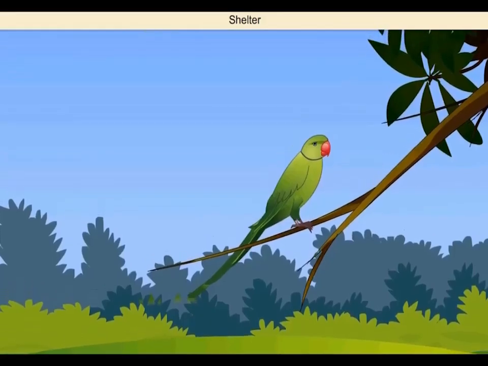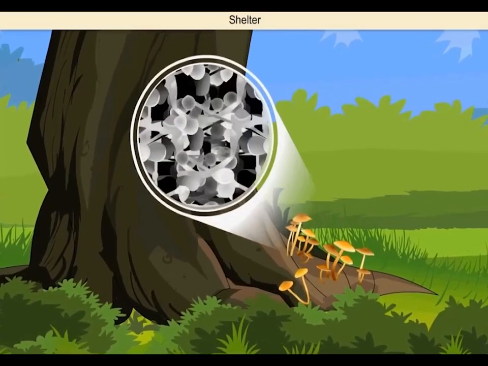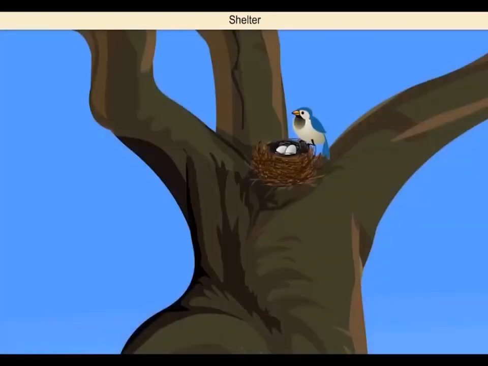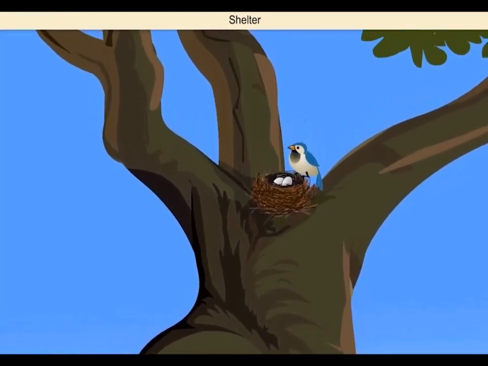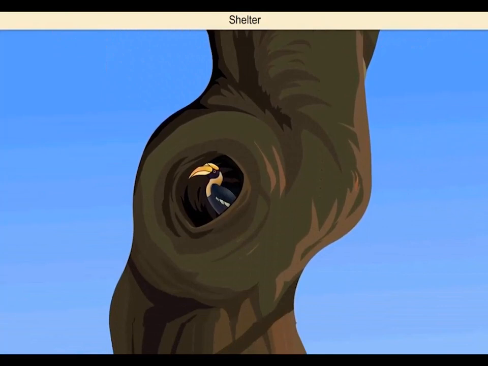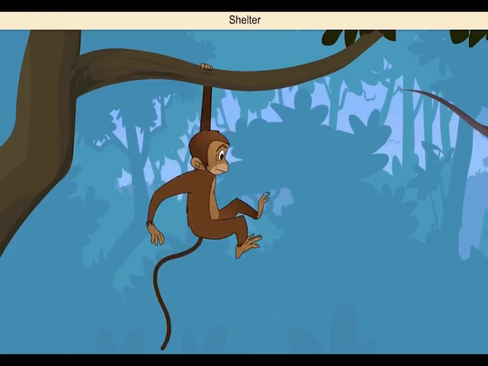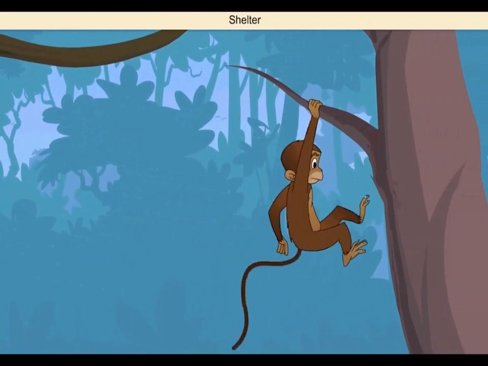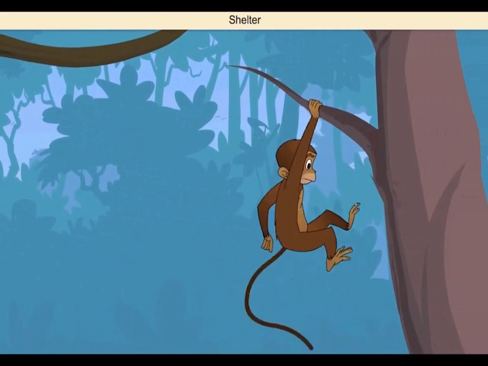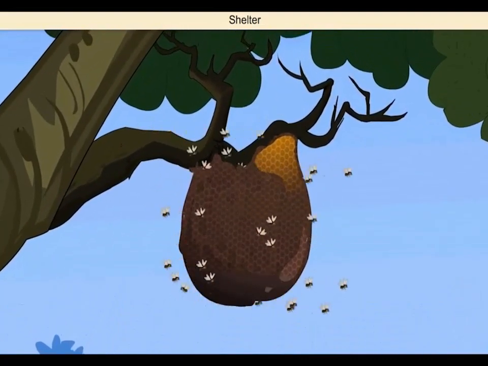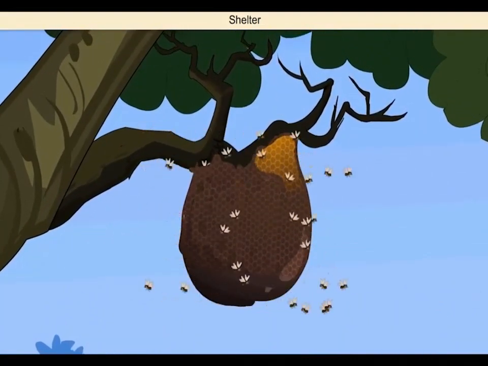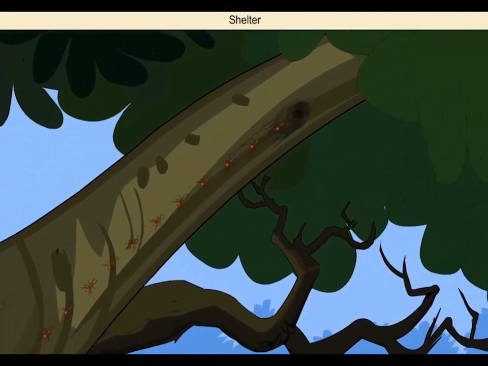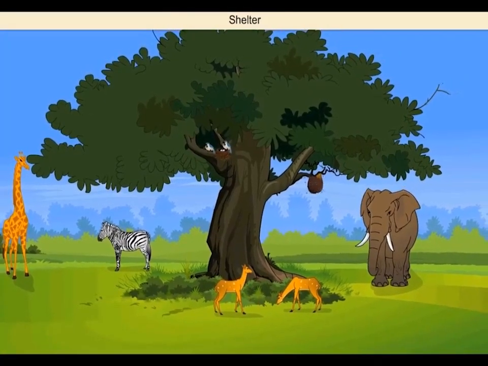Many animals make trees their homes. Most birds build nests on trees. Some small animals use the holes in the tree trunks as shelters. Monkeys, which are arboreal, not only spend most of their time on treetops, but also travel great distances, swinging from tree to tree. Bees build hives on the branches of trees. Ants and other insects seek shelter in crevices of trees. A single tree hosts a wide variety of life forms.